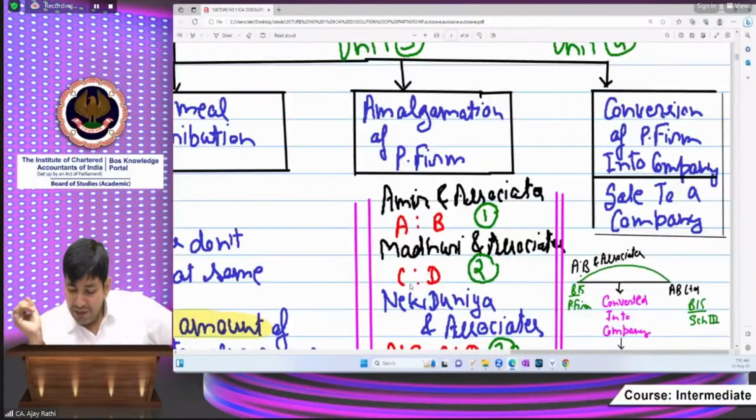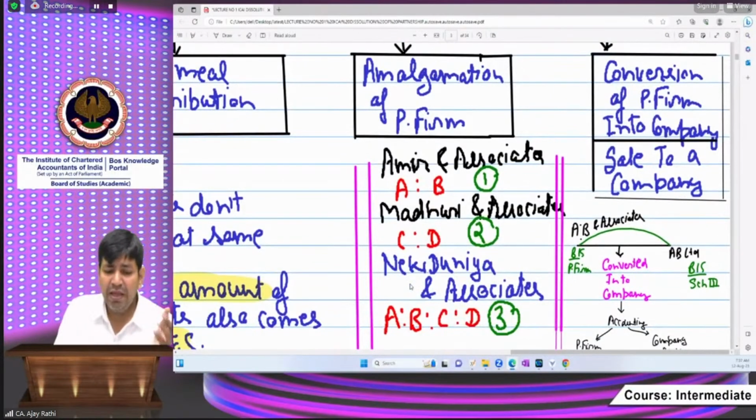Okay, beta. So in a film, there was Amir Khan and Madhuri Dixit is also there.